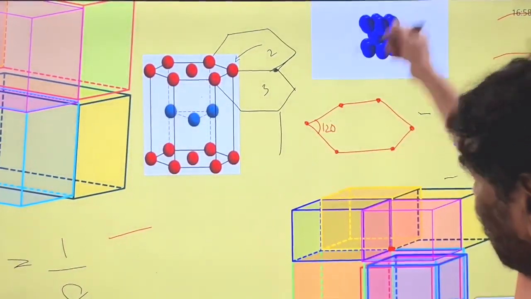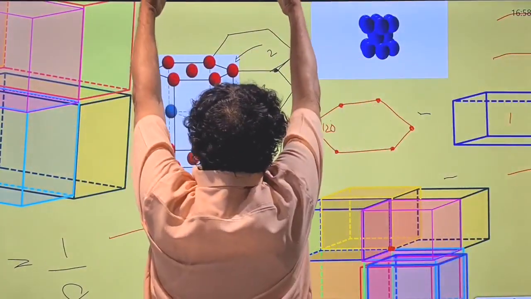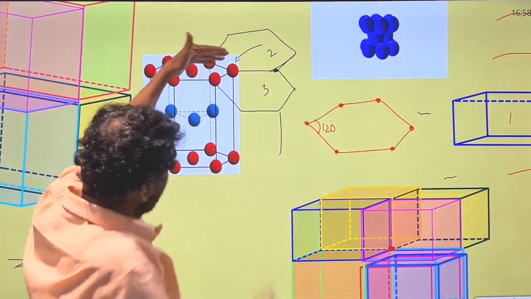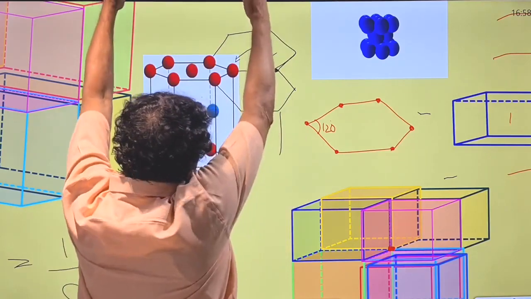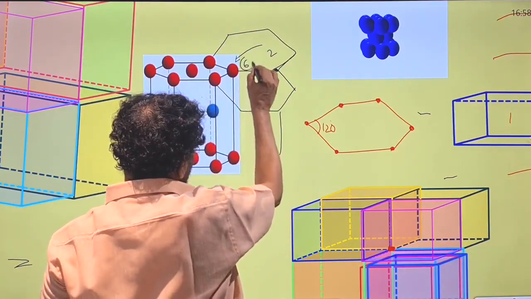Now what you see are 3 unit cells. So here on the top, 3 more unit cells. The lattice structure: 3 on the ground floor, 3 on the first floor. This will be common for the 6 unit cells.